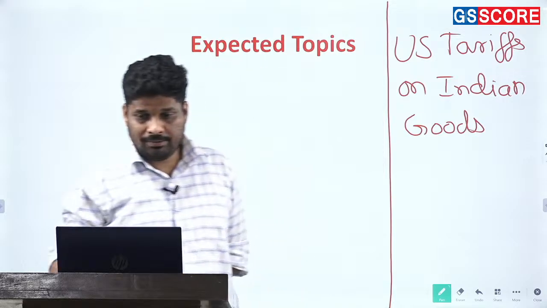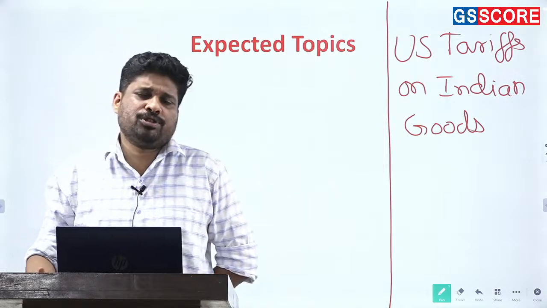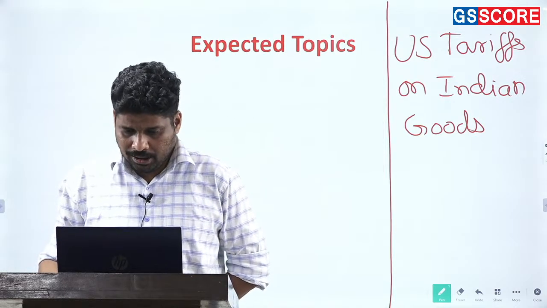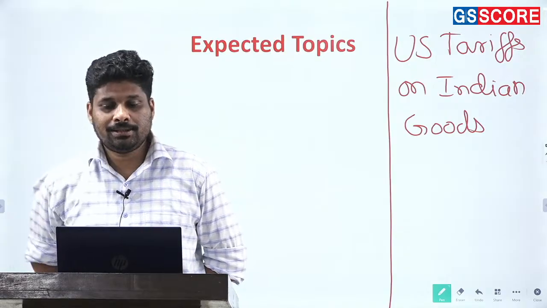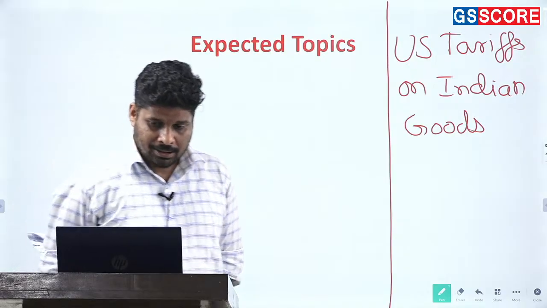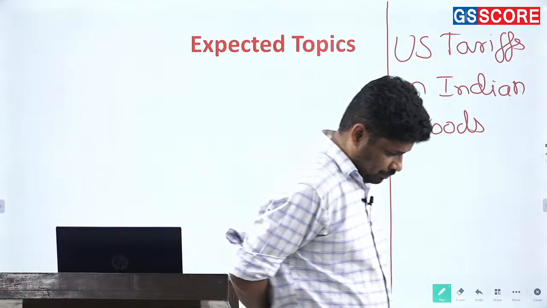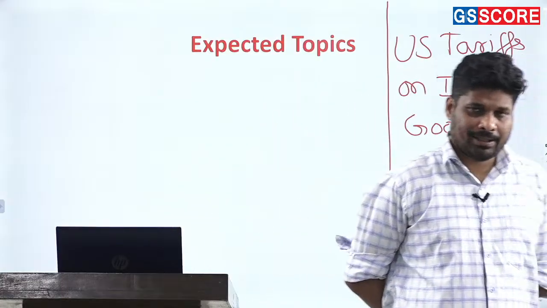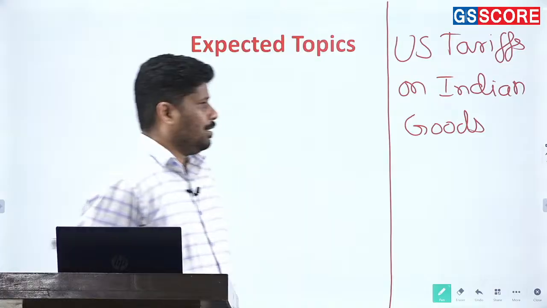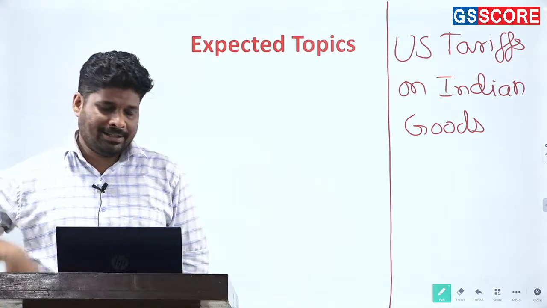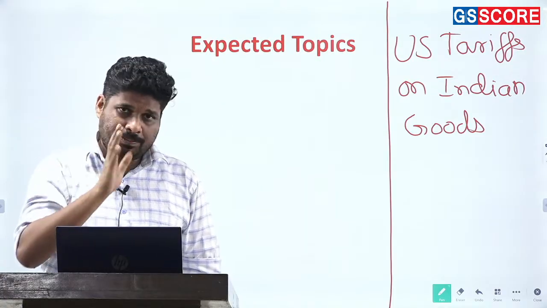What impact will it have? First and foremost, it will obviously affect India's economic growth. Higher tariffs on steel, textiles and pharma under Section 301 will impact India's economic growth and India's trading relations overall and with the US specifically.